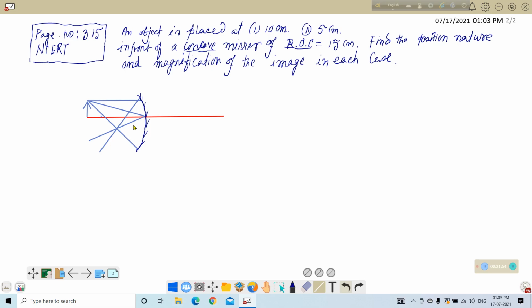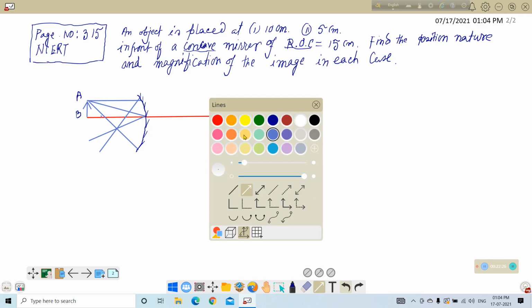Okay. So all the three rays, number 1, number 2, and number 3, are passing through a single point. So this point particularly is the image of the point A. Suppose this is A, this point is B, then for image formation I am using another ink.